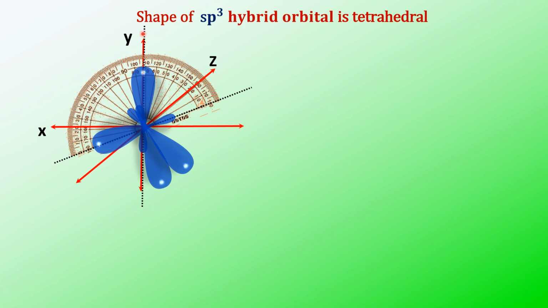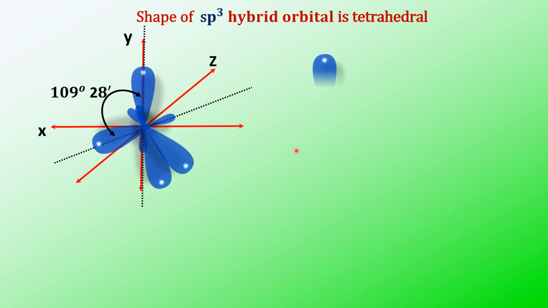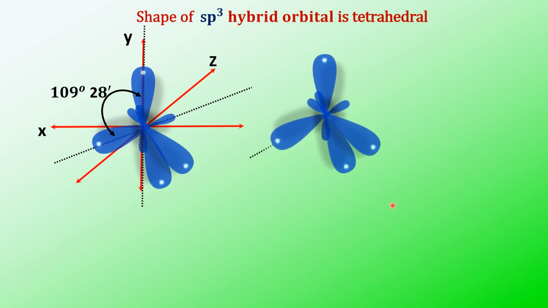The angle between this sp3 hybrid orbital and this sp3 hybrid orbital is 109 degrees 28 minutes. The same structure I'm showing here. So this is the tetrahedral shape, angle.